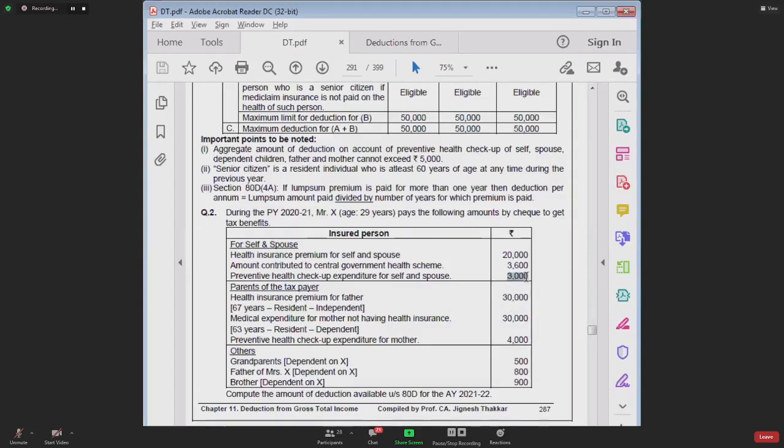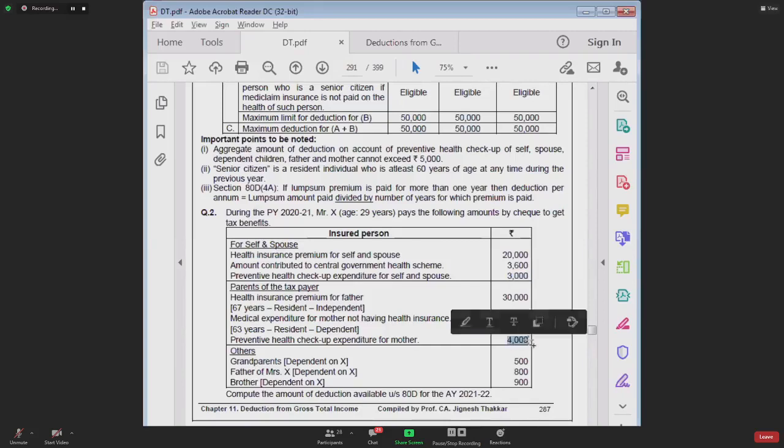So see here in group 1, out of 3,000 preventive health checkup, we had taken how much? 1,400. So out of the total limit of 5,000 which is applicable in case of preventive health checkup, 1,400 is exhausted. So balance 3,600 you can use here.